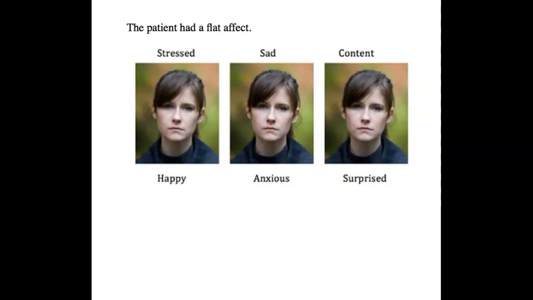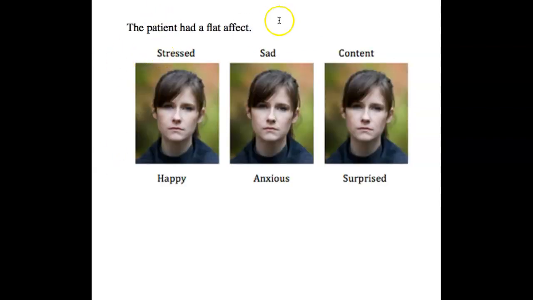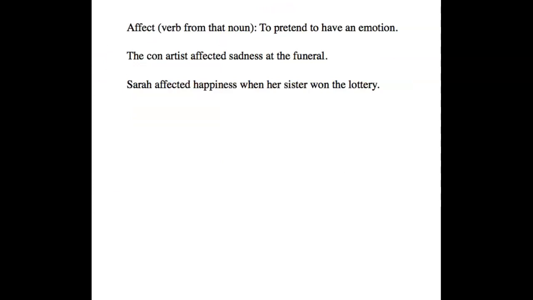But we're not done. From this definition of affect, you have another word, which is now a verb that comes from this noun. It comes from the noun affect, and it's pronounced affect. So it means to pretend to have an emotion. The con artist affected sadness at the funeral. Sarah affected happiness when her sister won the lottery. That means the con artist was just pretending to be sad. Or Sarah was just pretending to be happy because she was actually jealous, but she was pretending to be happy.